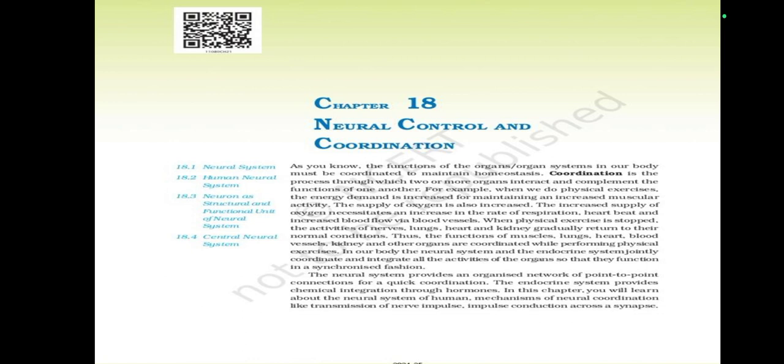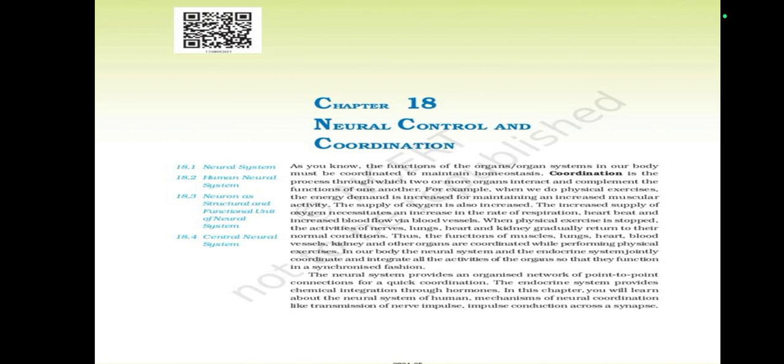In our body, the neural system and the endocrine system jointly coordinate and integrate all the activities of the organs so that they function in a synchronized fashion. The neural system provides an organized network of point to point connections for a quick coordination. The endocrine system provides chemical integration through hormones.